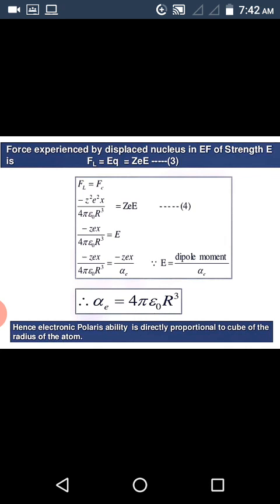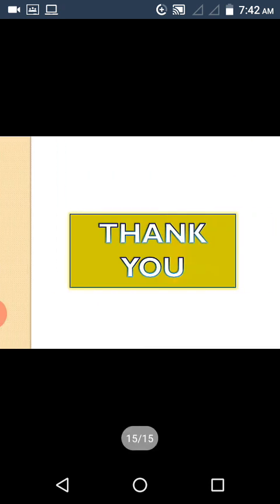Hence from this we can say electronic polarizability is directly proportional to the cube of the radius of the atom, that is alpha_E is proportional to r cubed, where r is the radius of the atom. Thank you.